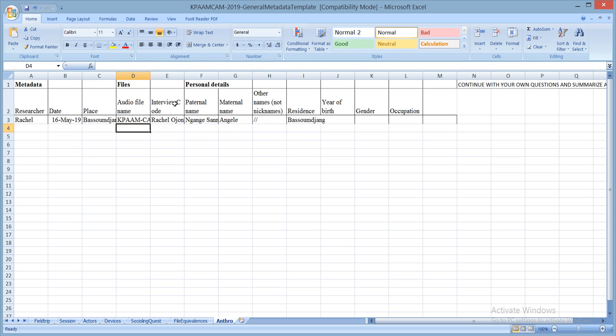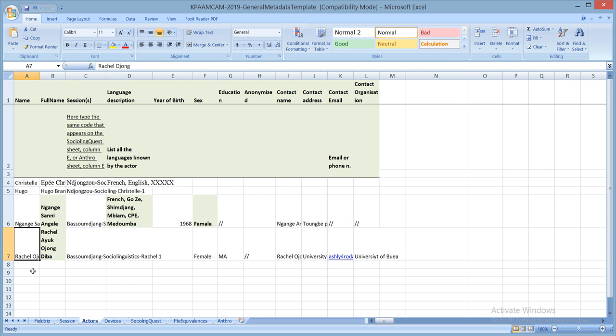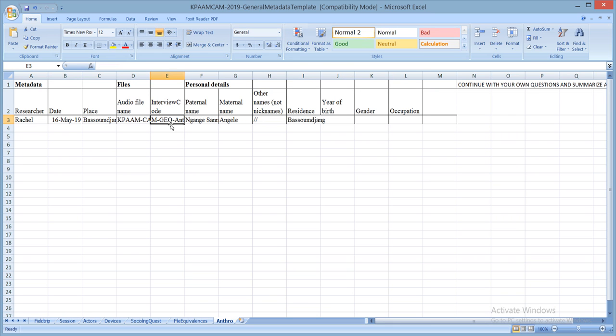Here you have the interview code. Interview code, you have to put the name. You come to actors, you have to put the name of the person who is being interviewed, which in this case was Ngange Sani. So you would put it at the interview code, the name of the person being interviewed. So write Ngange Sani. That's the same name her father gave her. To paternal name, this column F for paternal name, Ngange Sani.